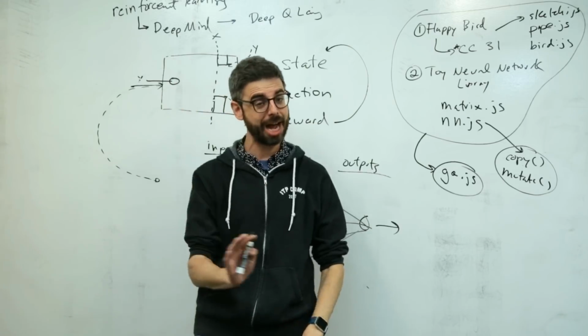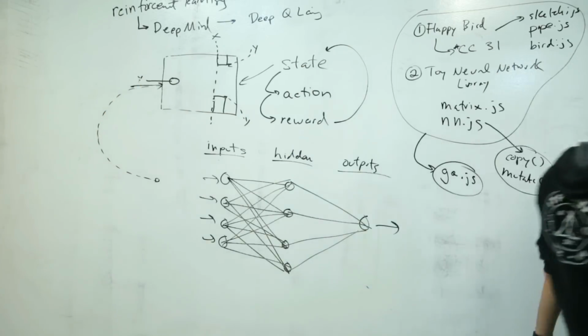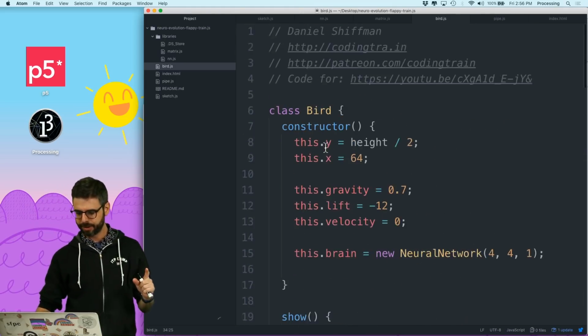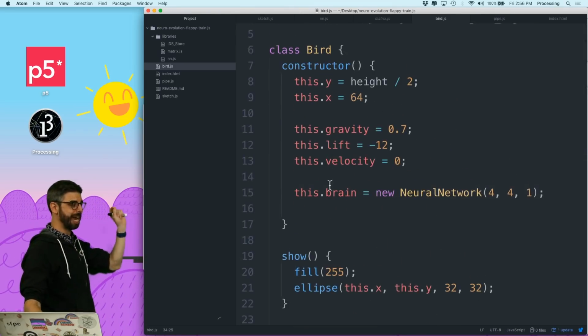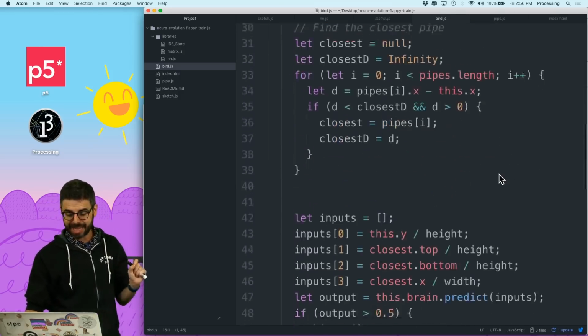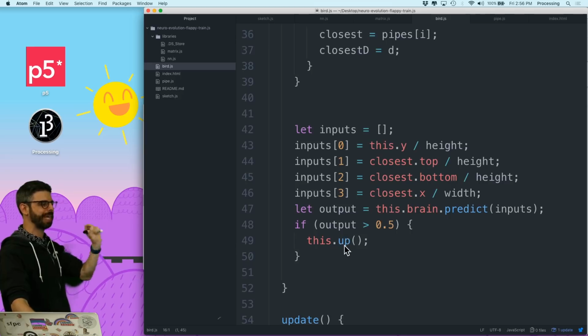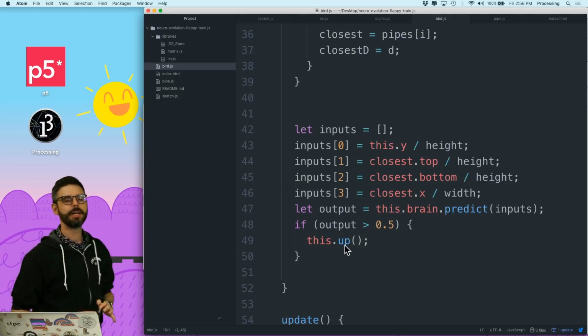Should it jump up? Should it not? Based on that, I have put that into motion. That neural network is part of the bird object now. It has a brain, and then it has a think function which sends the data about the game into the neural network and decides to go up or not.